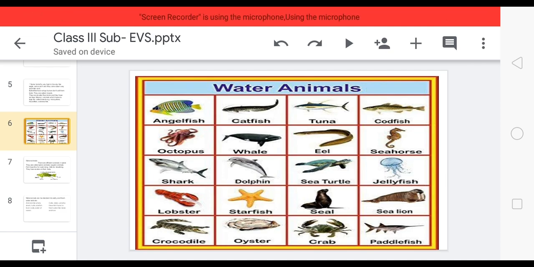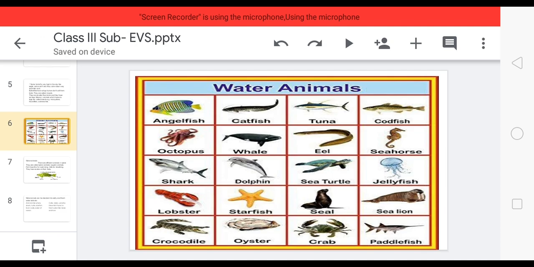Angelfish, catfish, tuna, codfish, octopus, whale, shark, lobster, crocodile, oyster, crab, sea lion, sea turtle, jellyfish, eel, dolphin. Where do these animals live? In water.